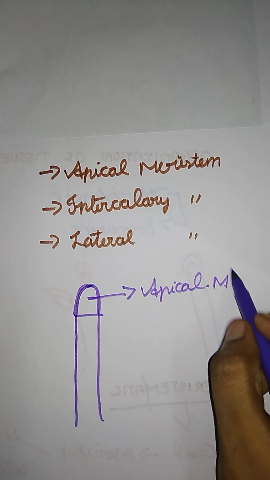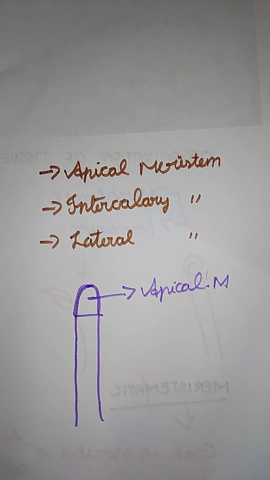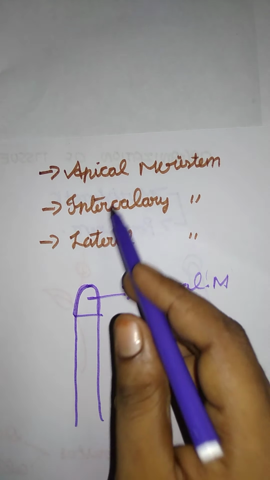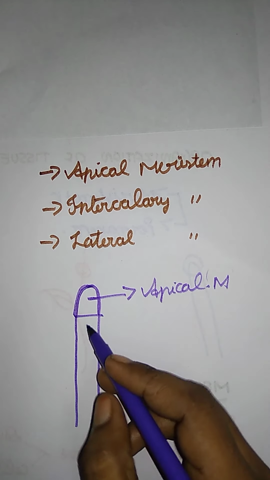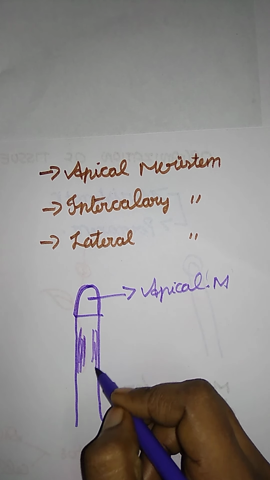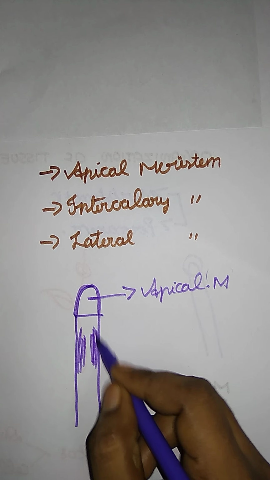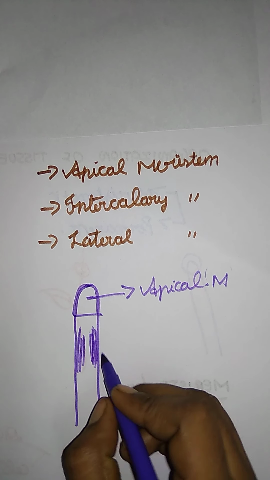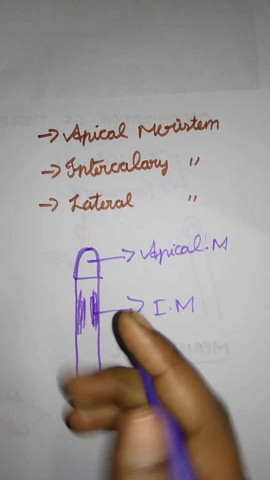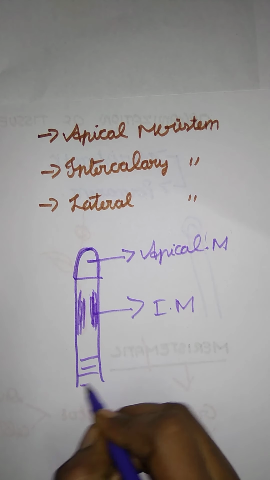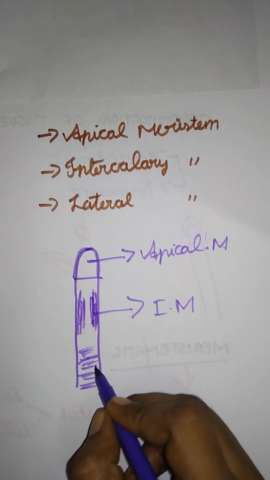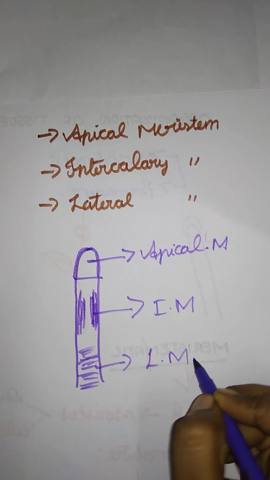We already said that a meristem is the growing part. Here the growing part has three divisions. The first one is the apical, that is the edge part, and the next one is intercalary, which comes in between. Here this is the intercalary meristem, and next to the intercalary meristem there is the lateral meristem.